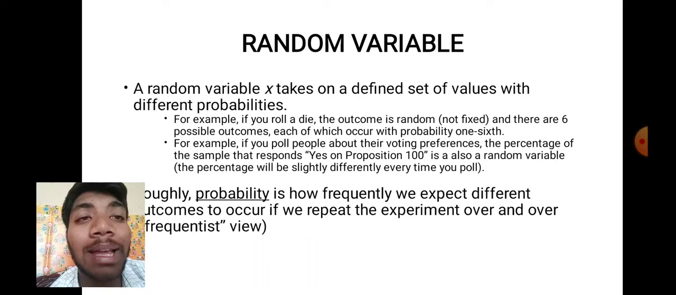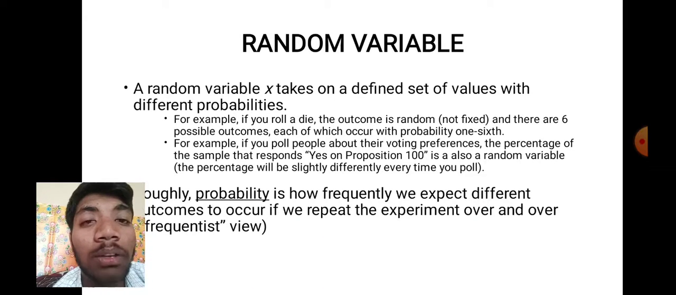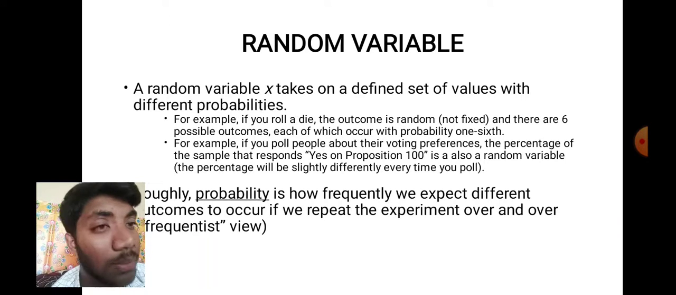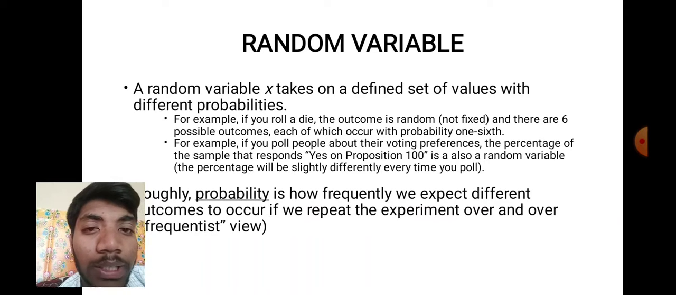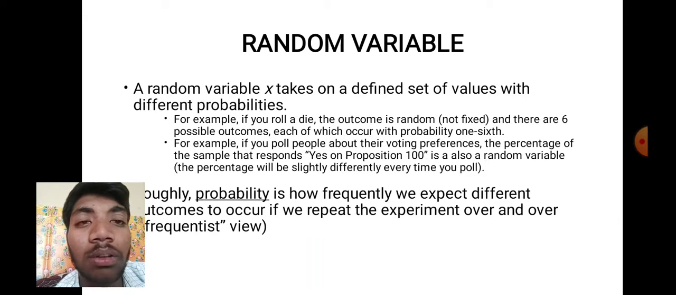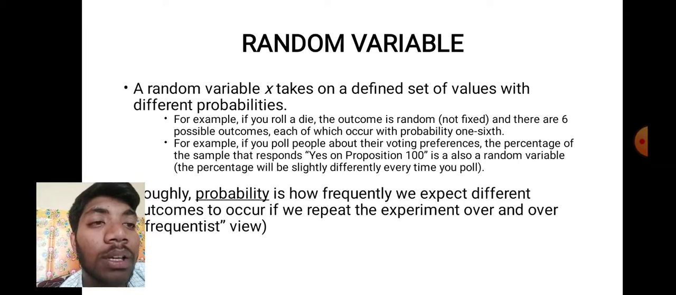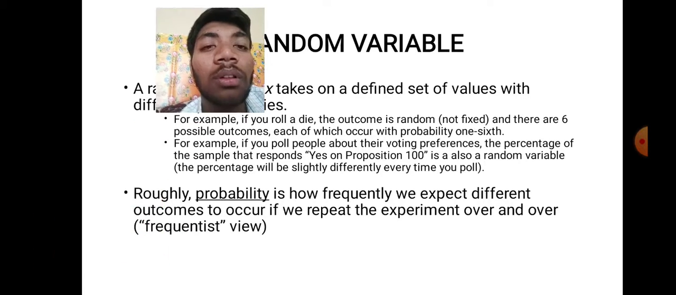A random variable x takes on a defined set of values with different probabilities. For example, if you roll a die, the outcome is random. It is not fixed and there are 6 possible outcomes, each of which occurs with probability 1/6. If you poll people about their voting preferences, the percentage of the sample that responds yes on Proposition 100 is also a random variable. The percentage will be slightly different every time you poll.